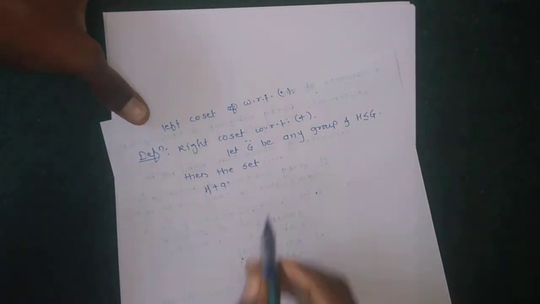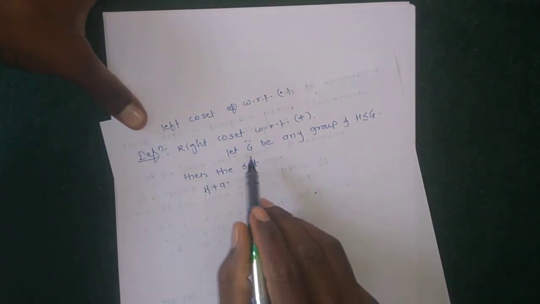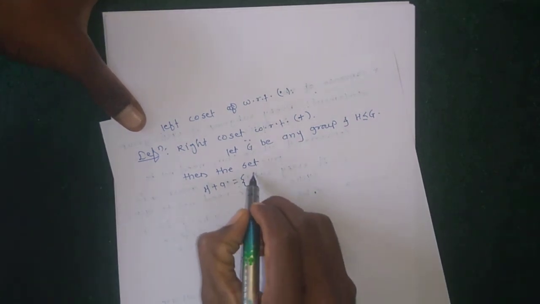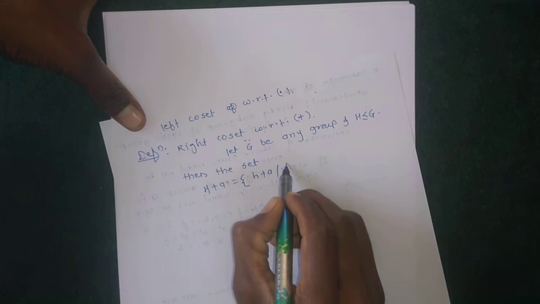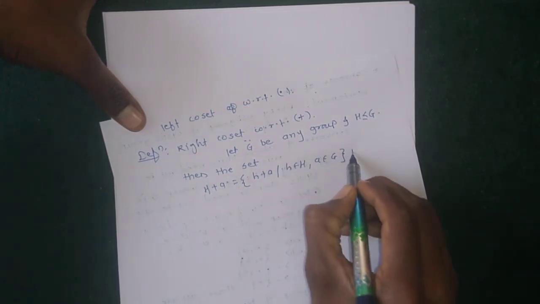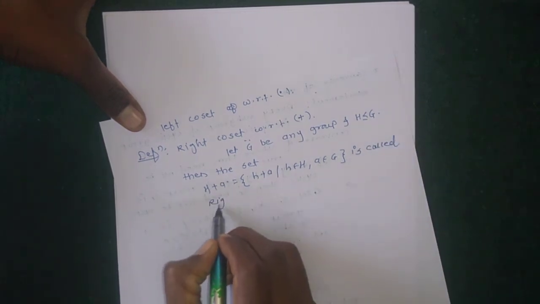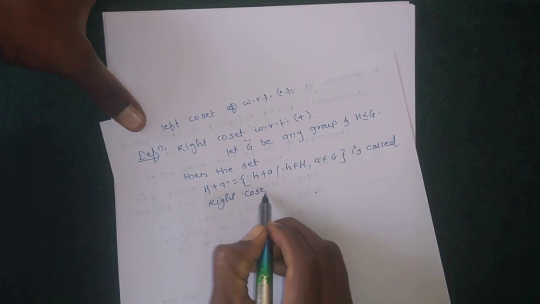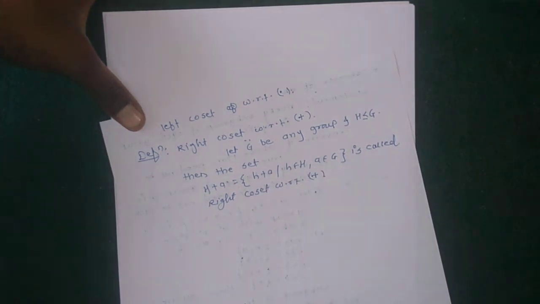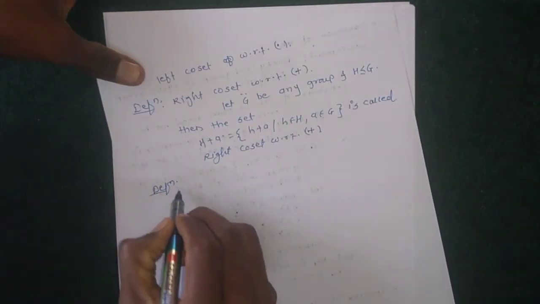Okay, with respect to multiplication it is H into A, and for addition it is H plus A. H plus A, where H belongs to H and A belongs to G, is called the right coset with respect to addition. Okay, and similarly the next definition, the left coset.